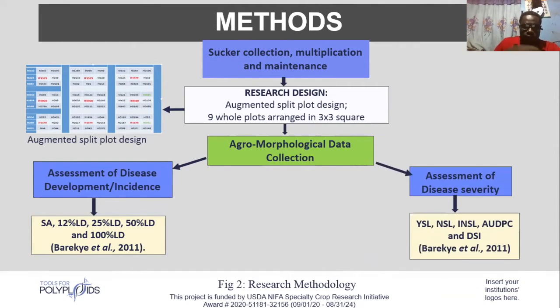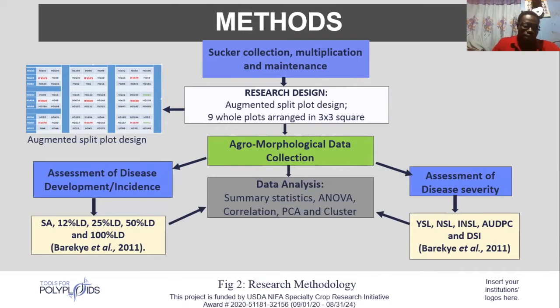After planting, the normal field agronomic practices were carried out, including watering and manure application. We used organic manure. Now, morphological data was collected 9 months after planting. The data collected included disease incidence and severity. On disease incidence, we took data on symptom appearance, 12% leaf death to 100% leaf death. Whereas on disease severity, we collected data on youngest leaf spotted, number of spotted leaves, index of non-spotted leaves, area under disease progress curve, and disease severity index.